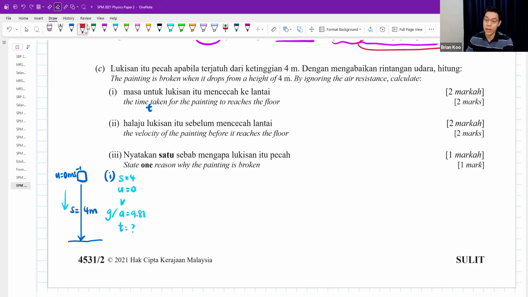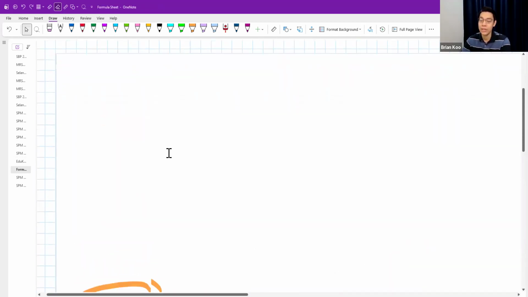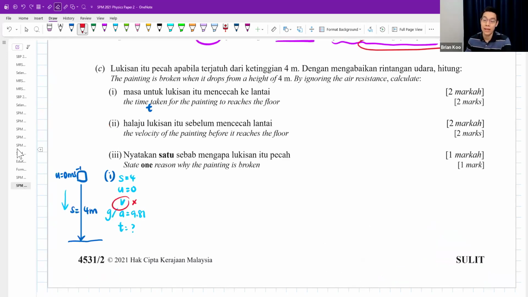So in your SUVAT, there's always one that you ignore, that you don't have. I don't want the V, and I don't have the V. Go to your formula sheet and find something that doesn't have the V. This one got V, I don't have. This one got V, I don't have. This one got V, also I don't have, I cannot use. Formula number 3. Yeah, there's definitely one formula you can use, and the rest you don't want. In this case, I don't want everything that has V because I do not have the V.